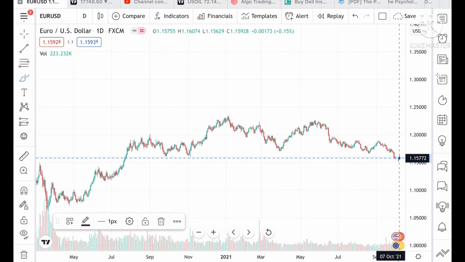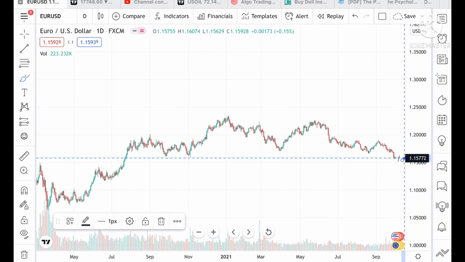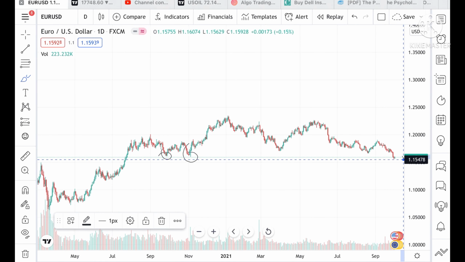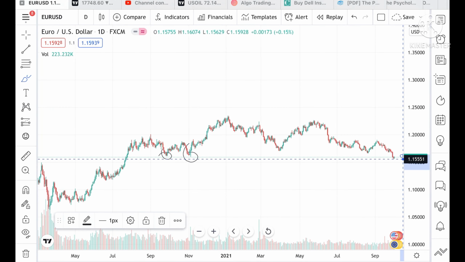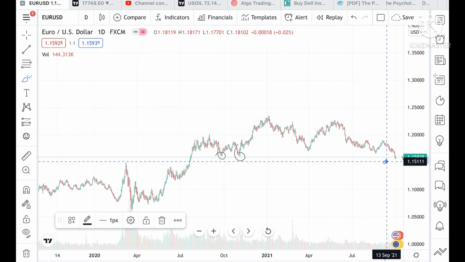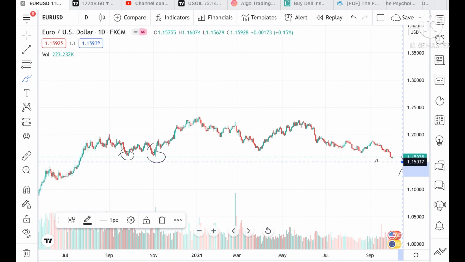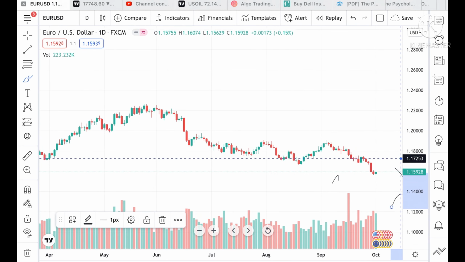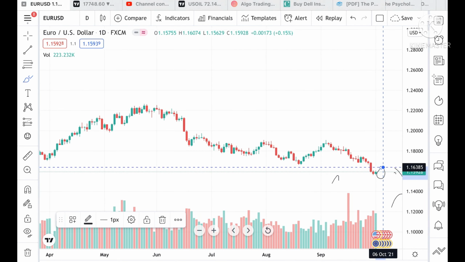We have seen this, that it had made a low of around 1.15625, okay, and which is a low point here, and which is only tested once, because these two levels are already tested twice. So it went down and made a low of around 1.551, something around like this. Okay. So if we look at this price, and after that it has made a sharp rise, because this support is only tested once. Okay, so now after this we have seen a sharp rise. Okay, and if you can see this green candle, sharp rise.